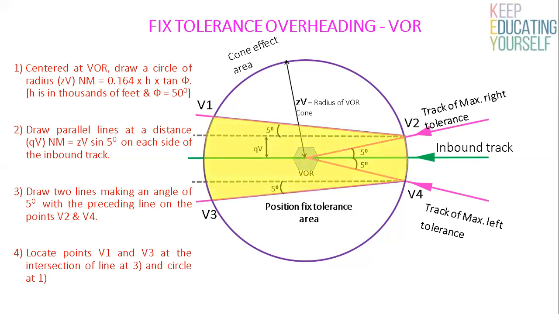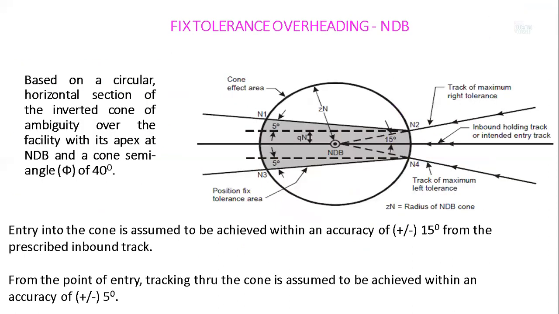So this is fixed tolerance overhead VOR, based on a circular horizontal section of the inverted cone of ambiguity over the facility with its apex at NDB and cone semi-angle of 40 degrees. Entry into the cone is assumed to be achieved within an accuracy of plus minus 15 degrees. For VOR it was plus minus 5 degrees, for NDB it is plus minus 15 degrees from the prescribed inbound track. From the point of entry, track to the cone is assumed to be achieved within an accuracy of plus minus 5 degrees only.